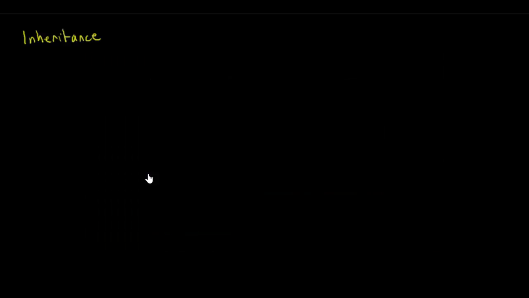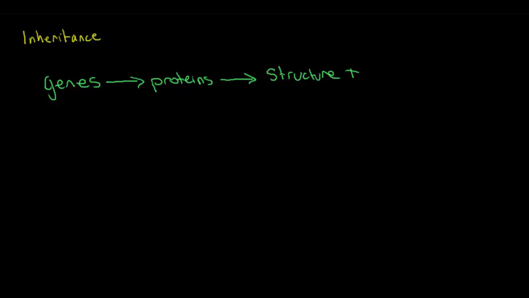Genetics is the study of the inheritance of traits from the parent to the offspring. Genes control the type and timing of the production of proteins. And those proteins then determine the characteristics, or the structure, and also the metabolic processes of an organism.